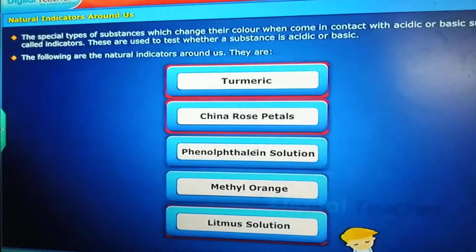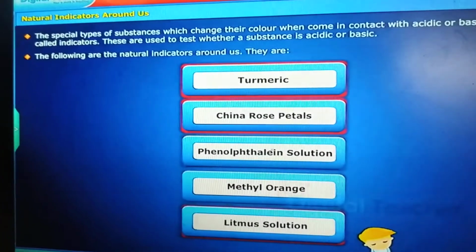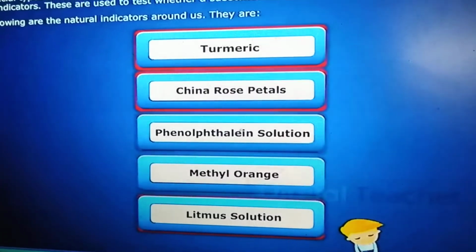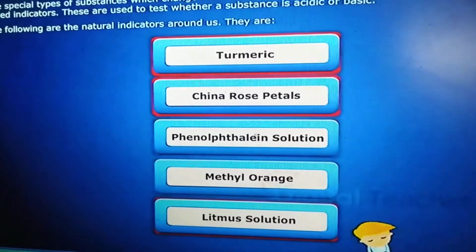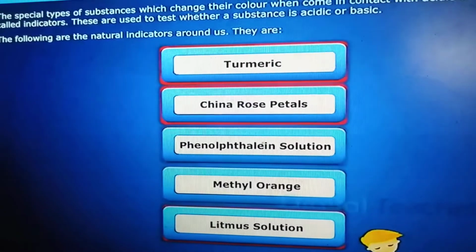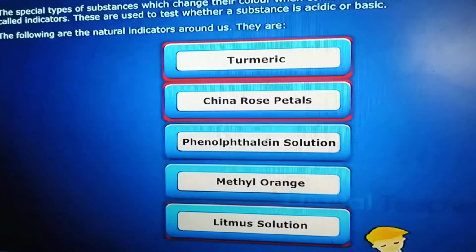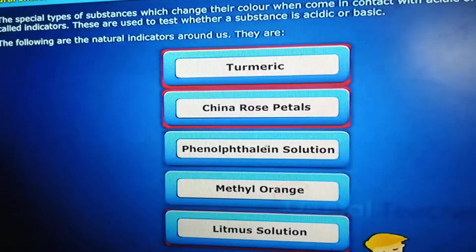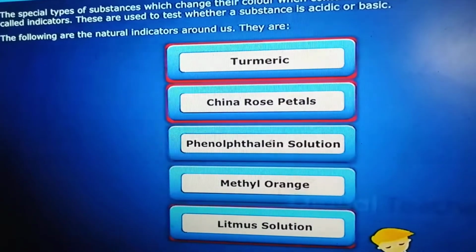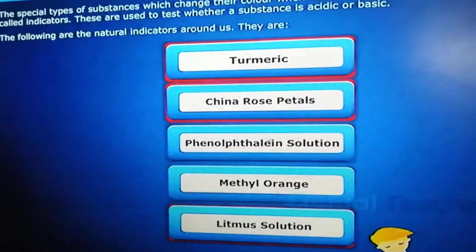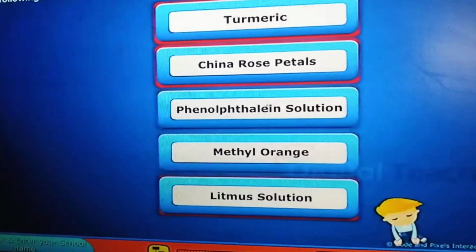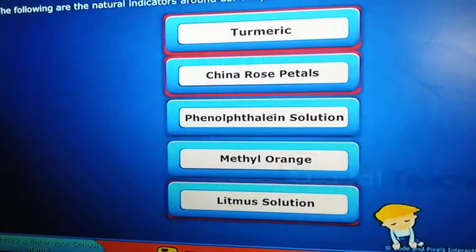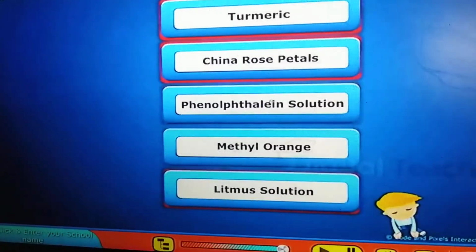Let us find some natural indicators around us. The special types of substances which change their color when they come in contact with acidic or basic substances are called indicators. These are used to test whether a substance is acidic or basic.